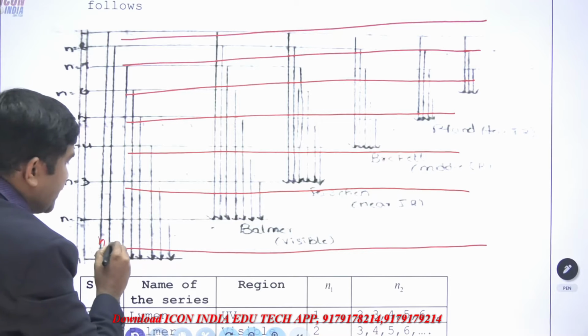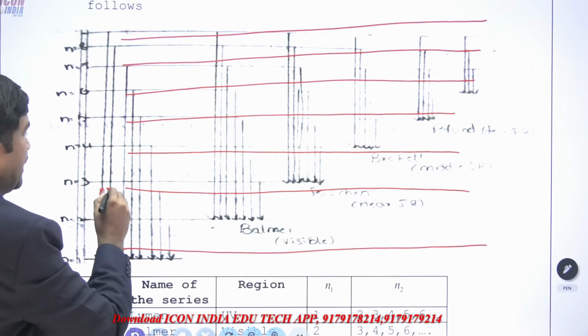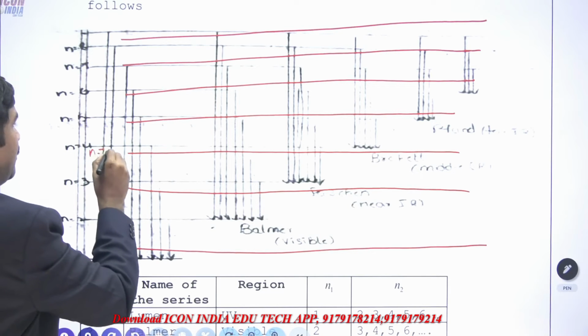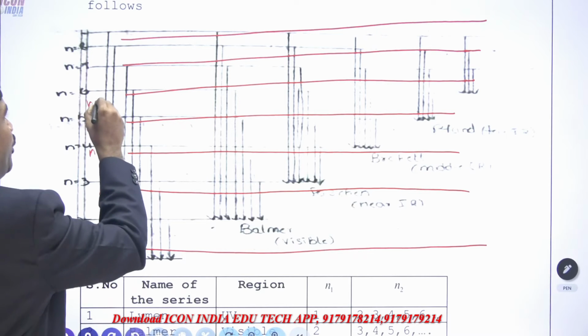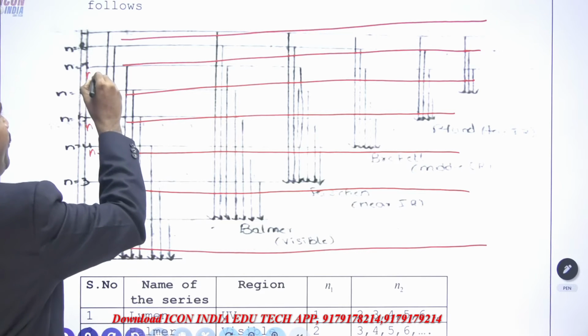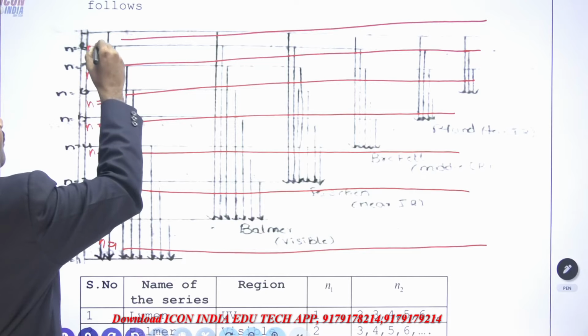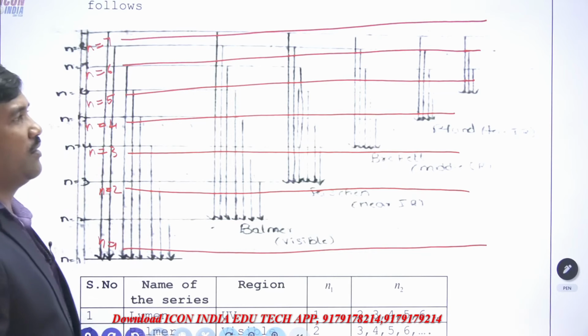This is n is equal to 1, n is equal to 2, n is equal to 3, n is equal to 4, n is equal to 5, n is equal to 6 and n is equal to 7.